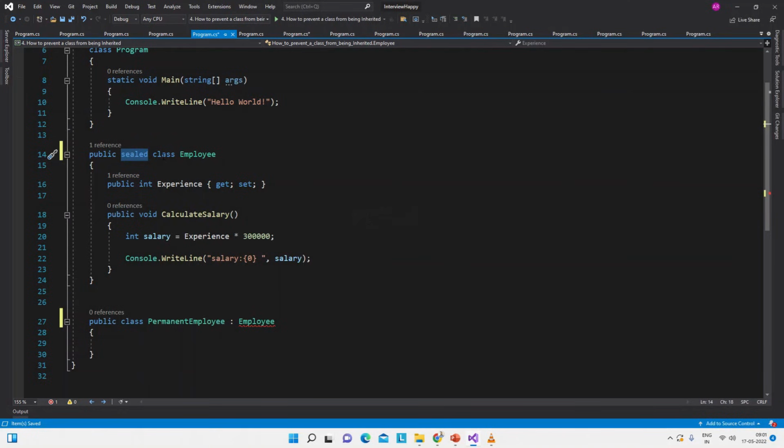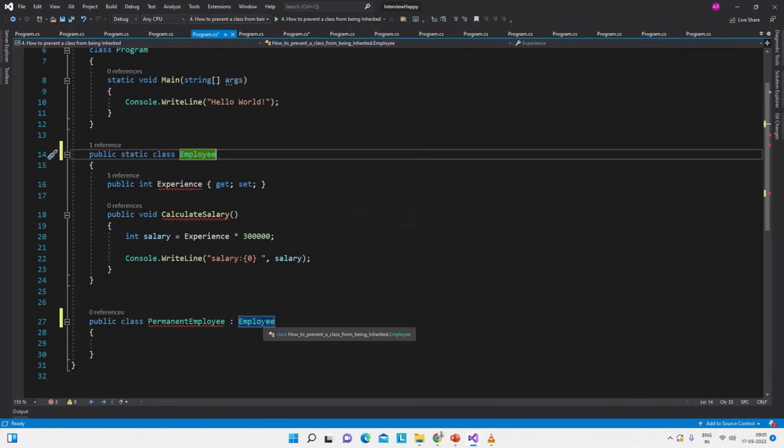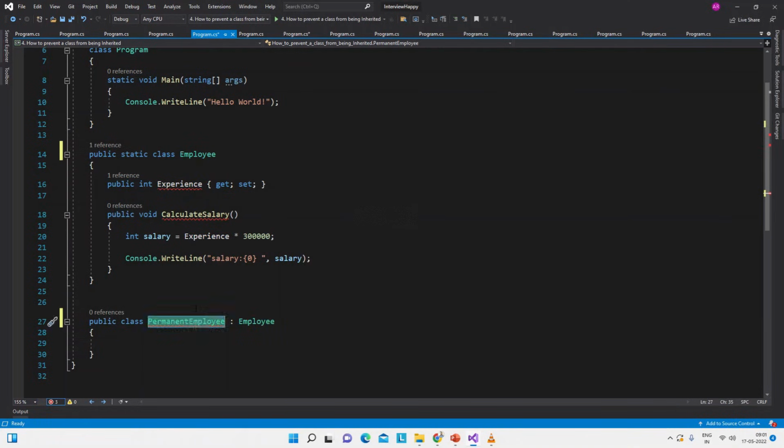This is the one word answer of this question, but there are other ways by which we can avoid the inheritance of this class, and that is by using static. So a static class also cannot be inherited in the derived class.